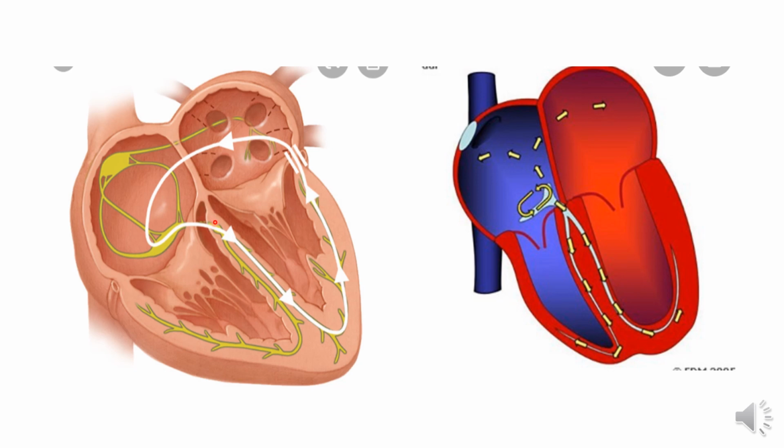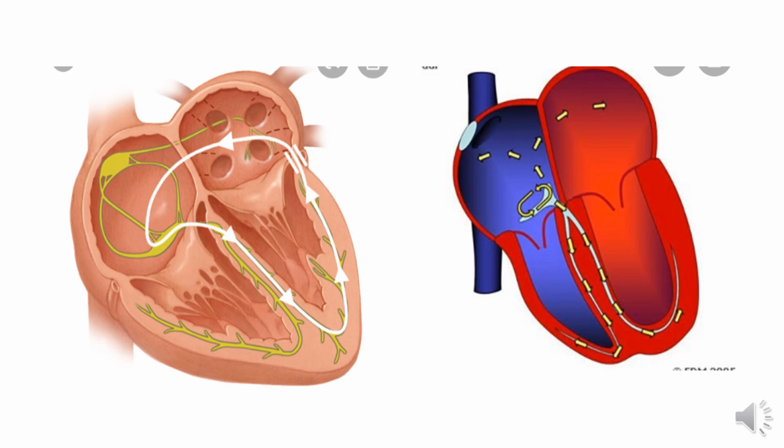And on this side you will see the pathway goes from the bundle of His, and another abnormal pathway from the left atrium comes again to the AV node and bundle of His. So this pathway is the condition of WPW. This is a very important and examiner's favorite point in the pediatric age group. You should diagnose WPW syndrome in the ECG, because there are some changes on the ECG when there is WPW.